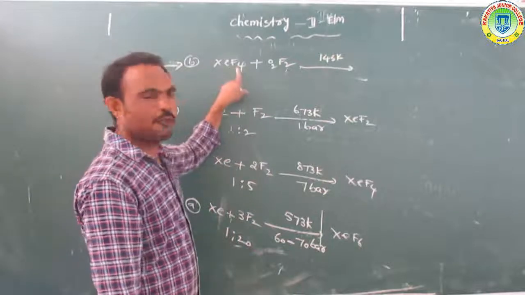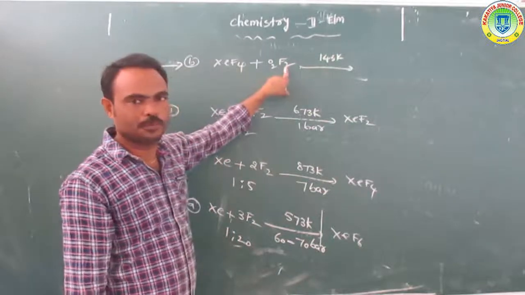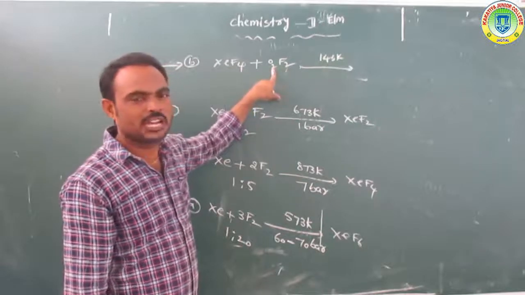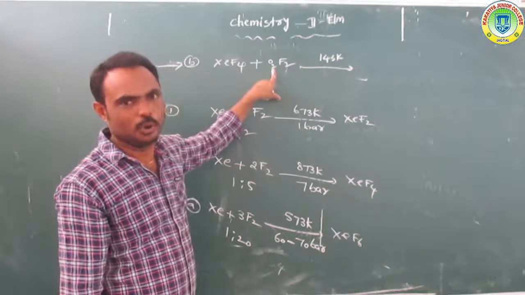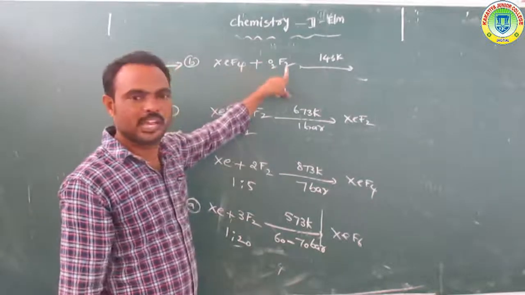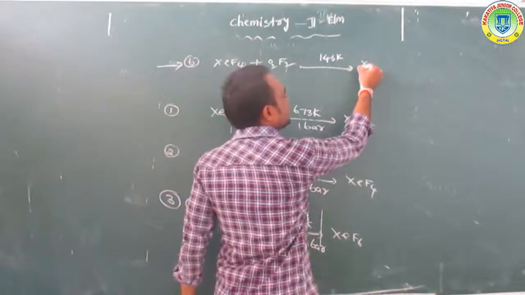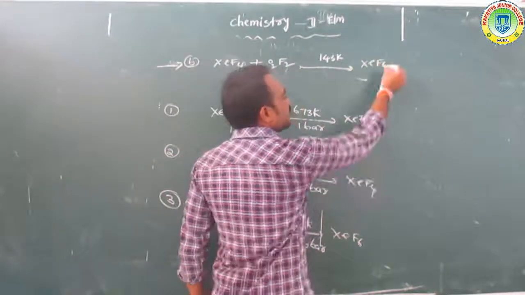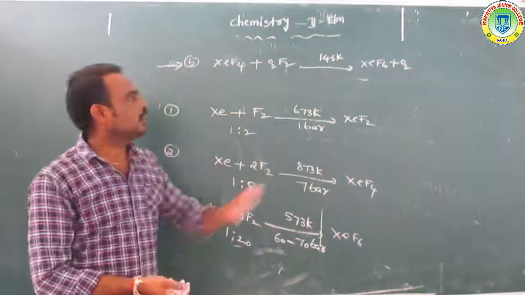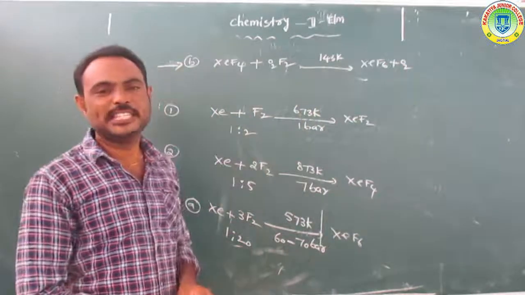XeF4 plus F2 gives XeF6, and the remaining compound is oxygen, O2. So it is another preparation of XeF6.